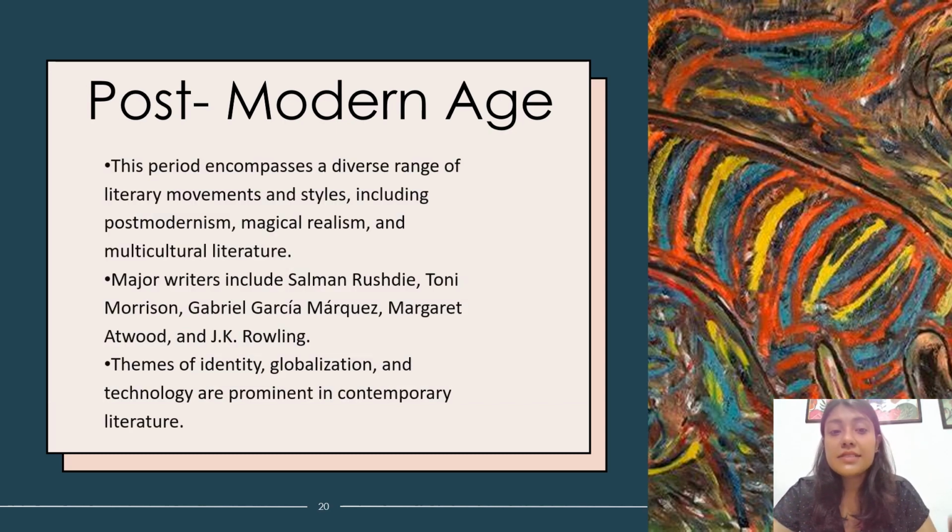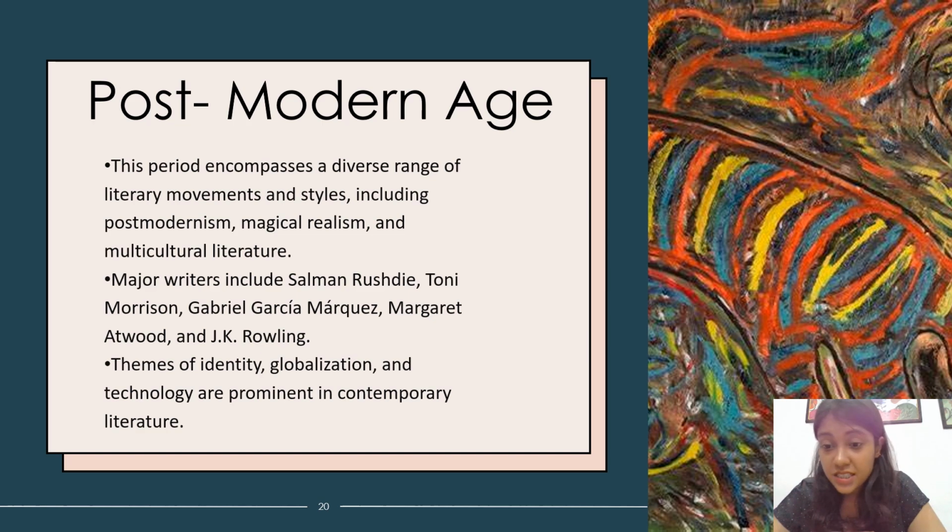It encompasses a diverse range of literary movements and styles, including postmodernism, magical realism, and multicultural literature. The major writers are Salman Rushdie, Toni Morrison, Gabriel Garcia Marquez, Margaret Atwood, J.K. Rowling. I can tell you works of these that are very important.